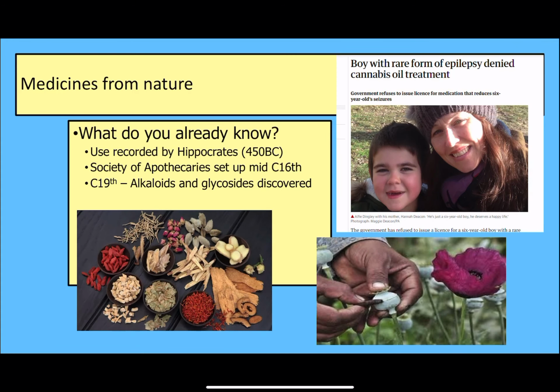So we have examples here, sorts of people, various anecdotal and scientific evidence of cannabis being used in different ways to treat illnesses. Bottom right here, we've got opium from a poppy. So that would be the basis for both heroin and morphine. So what you tend to find is that there's sort of the correct use of a lot of medicines, and then there's arguably like abuse of those medicines, so overuse or use without doctors' prescriptions.